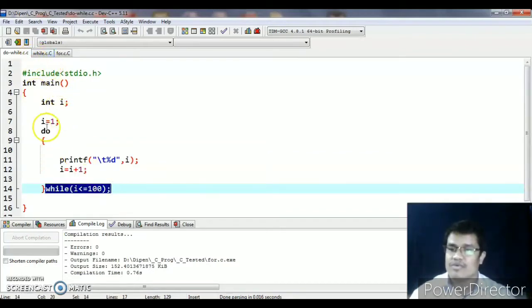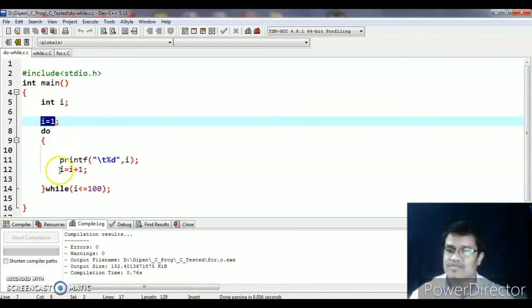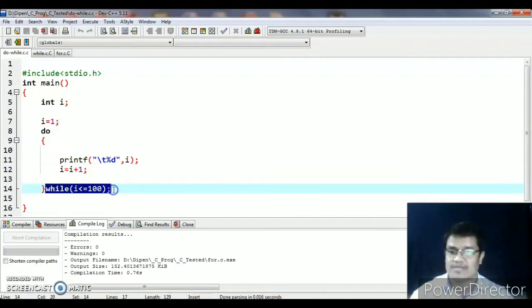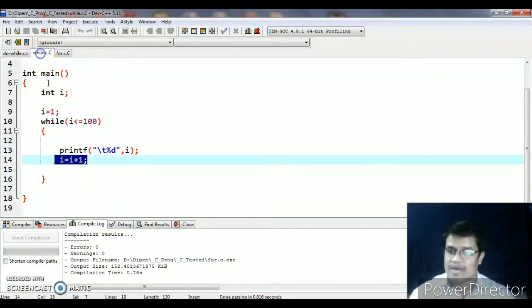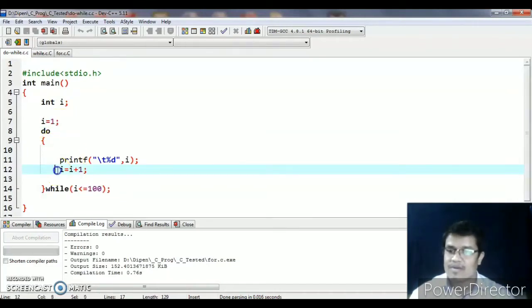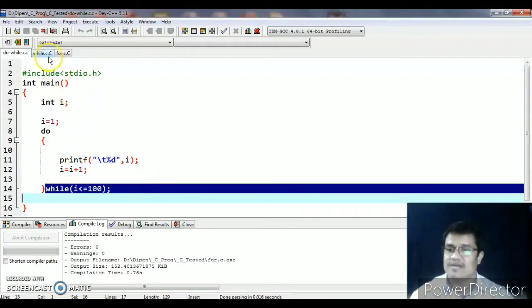In case of do while, what happens? The initialization comes first, then the modifier comes, then the condition comes. So the difference between do while and while is that in case of do while, initialization is at the beginning, modification is second, and condition is third.